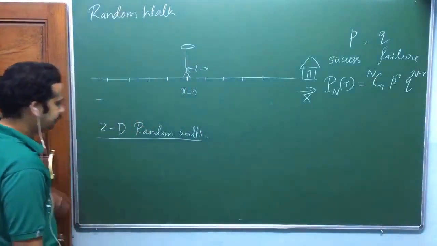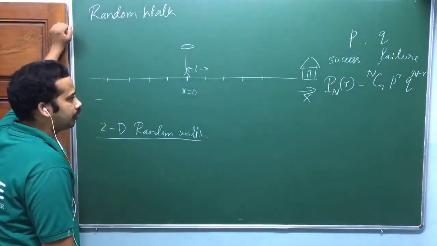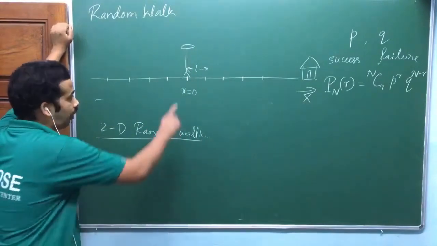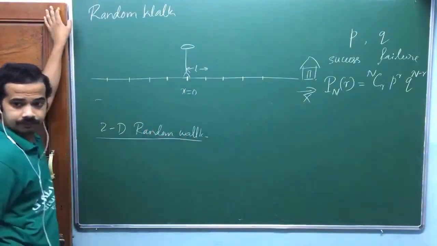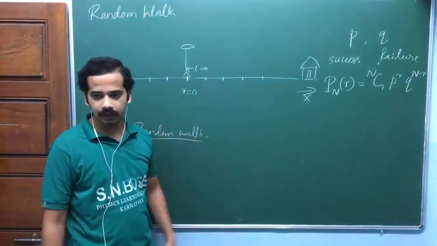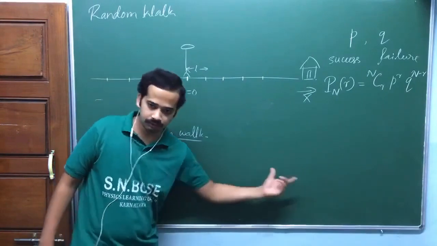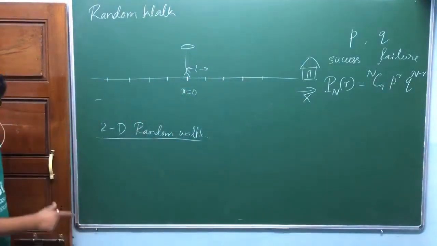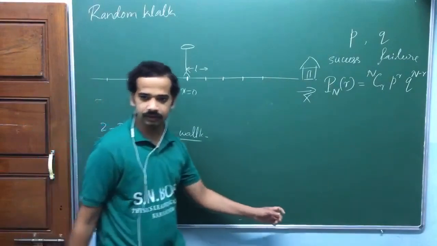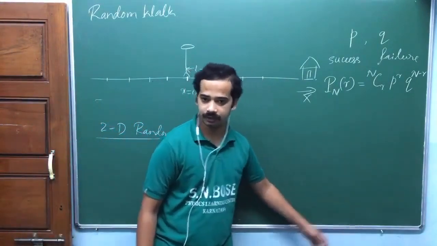Sir, n persons taking one step means all of them are starting from the same point, or they may be different? Yeah, so all of them are starting from the same point. And I'm counting how many people have taken a step to the right, how many people have taken a step to the left. That's what I have mentioned there, isn't it? Try to write that one again, okay? So try to write down whatever I have written here. N1 is the number of people to the right, and the number of people to the left here, isn't it?